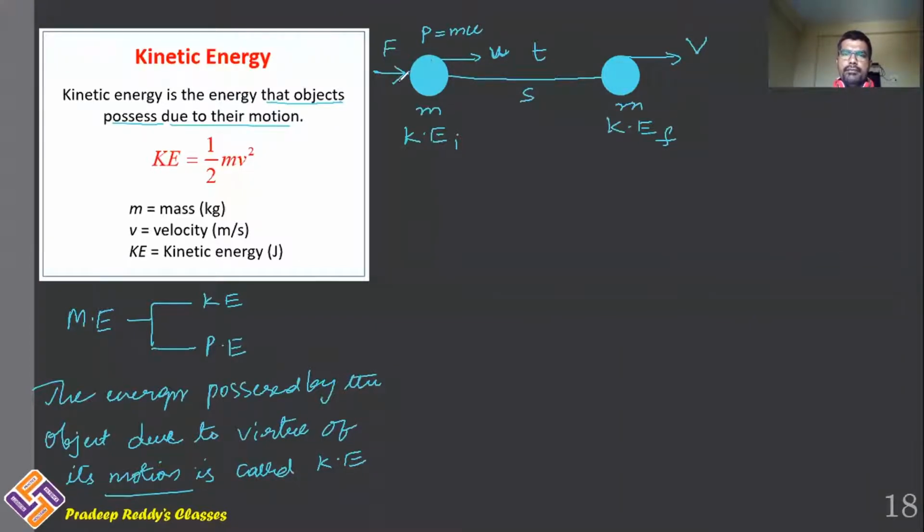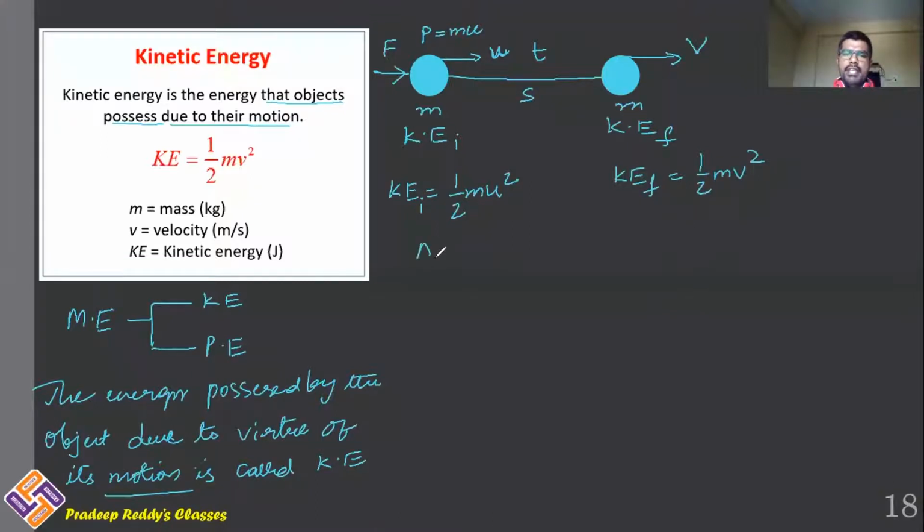Therefore, when you apply a force on an object, its velocity undergoes change. Initial velocity u has now changed to v. So as we know, kinetic energy is equal to half m u square. Initial kinetic energy of the object is half m u square. Final kinetic energy of the object is half m v square.